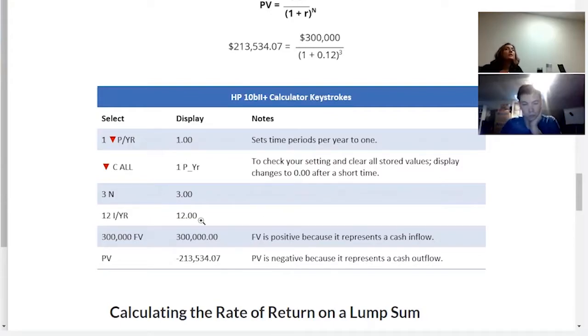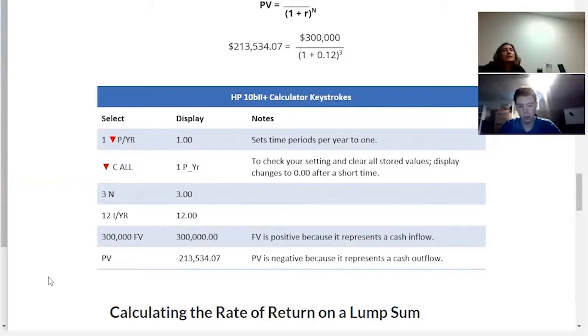So when it says 1 P/YR, our compounding period is 1, right? So we're not compounding it. When we do mortgages, we are going to compound it twice. Every 6 months it gets compounded. So this one only gets compounded once a year. So the way we would do that is you click on number 1, and then you click on the red button here, and then click on P/YR.